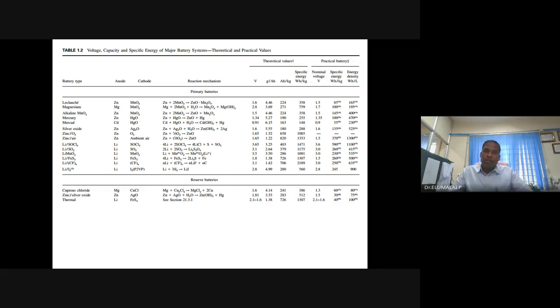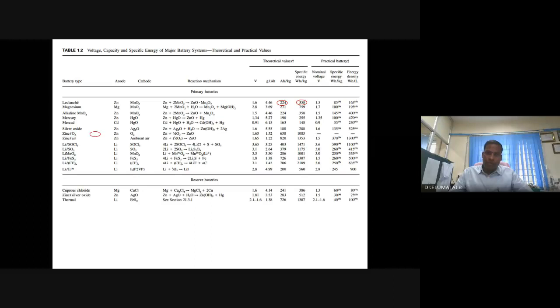And its capacity is 224 ampere hour per kg. Similarly for other battery systems, we will spend a few minutes, try to get these numbers. 2 to 4 ampere hour per kg. Then 358 whatever per kg.